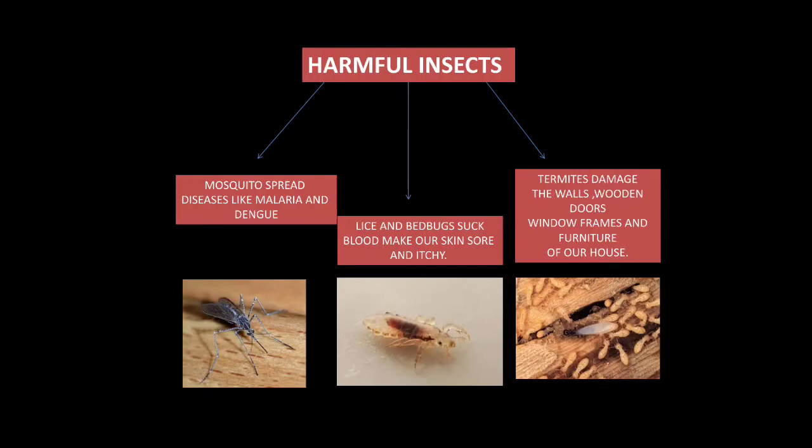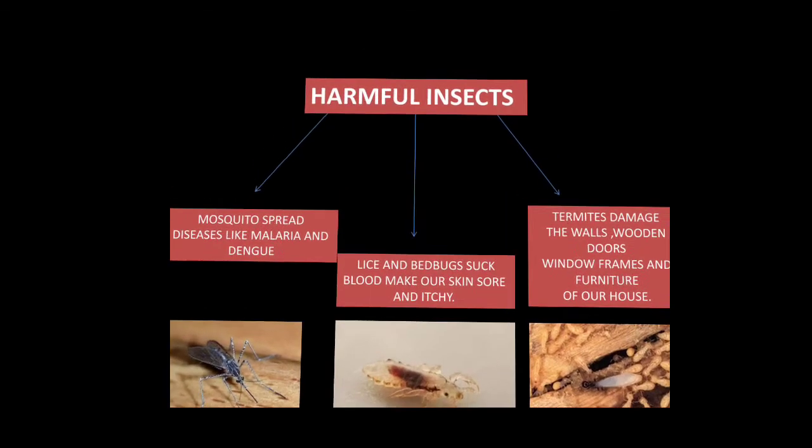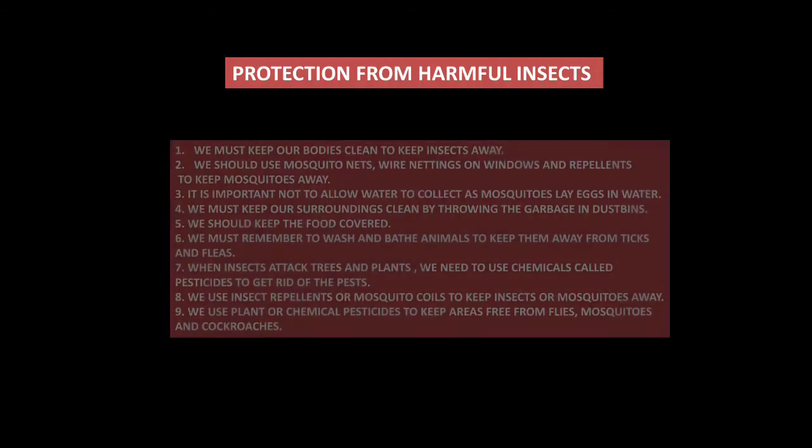So we have learnt about different types of harmful insects: mosquitoes spread diseases, lice and bed bugs suck blood, termites damage the walls, wooden doors, window frames, and furniture of the house. Hence, they are termed as harmful insects. Now let's learn how we can protect ourselves from harmful insects.